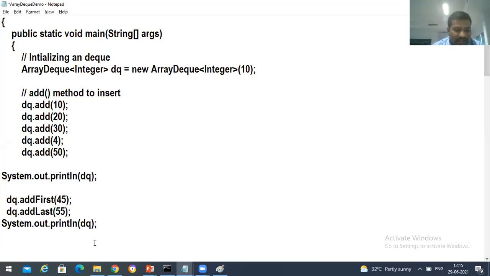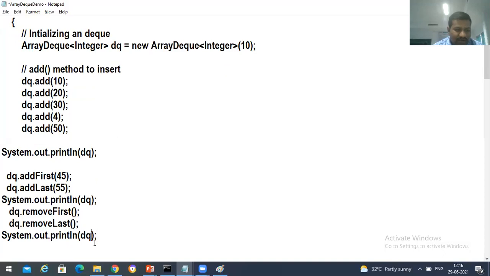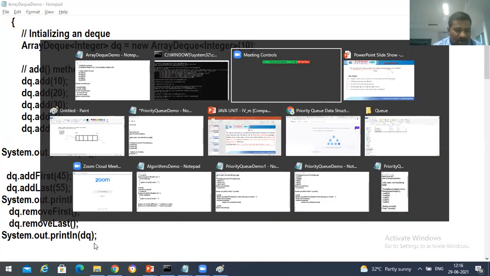Then I'm going to use dq.removeFirst, and after that dq.removeLast. Then I'm going to print System.out.println of DQ. Let's save this.